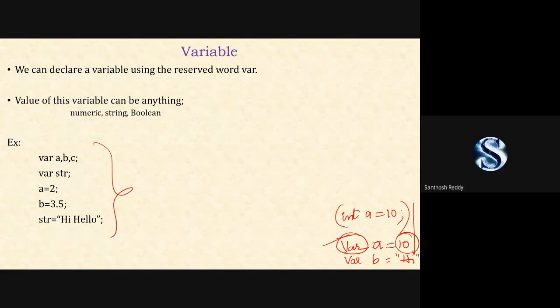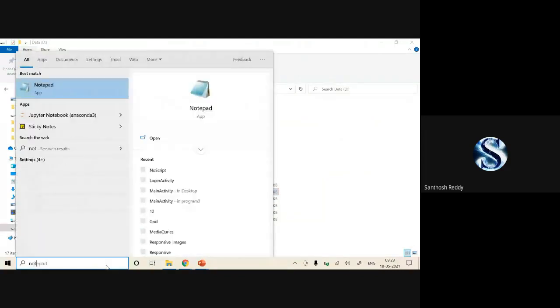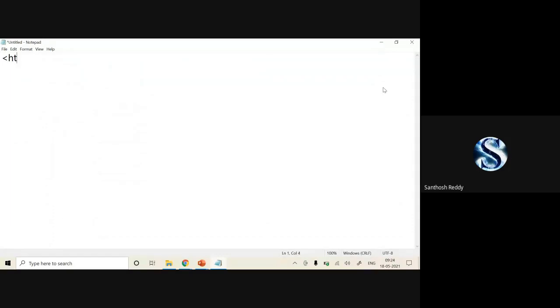Okay, fine. Now we will see one example. Notepad. Now we are going to write a code. HTML, closing of my HTML.